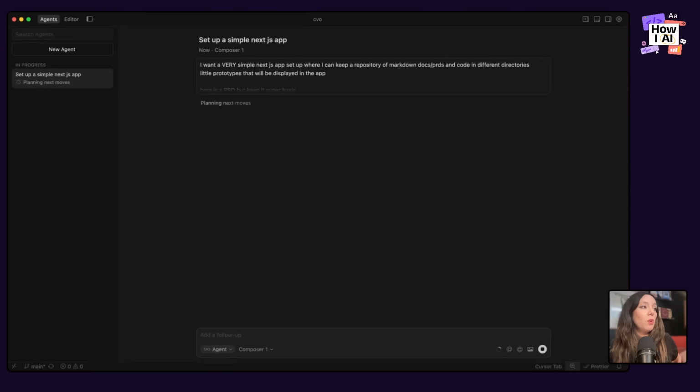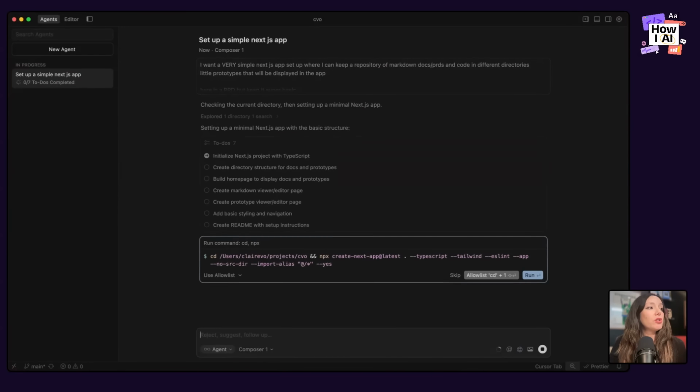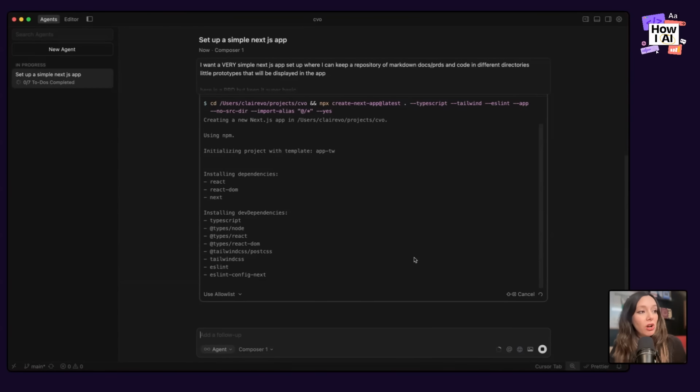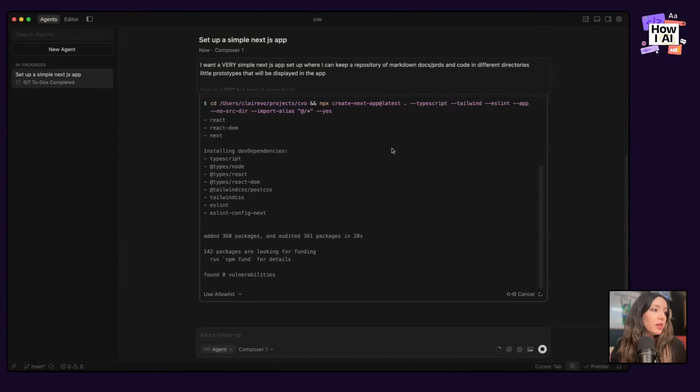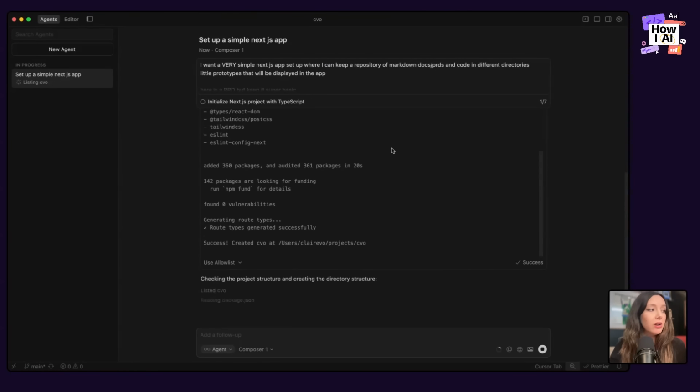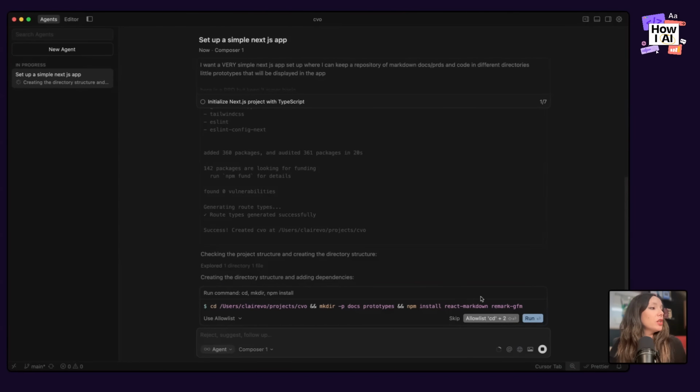Okay, so let's see what this Cursor agent does. It's going to run a bunch of install files. So it's going to create a Next app. It's going to install TypeScript, Tailwind, ESLint, a bunch of stuff, essentially just a couple of libraries that will be very useful for you to use. TypeScript will be the typing language and the types will be the types. Tailwind is a really nice CSS library that makes things look nice. ESLint makes sure you write good code. And it's creating the project structure.